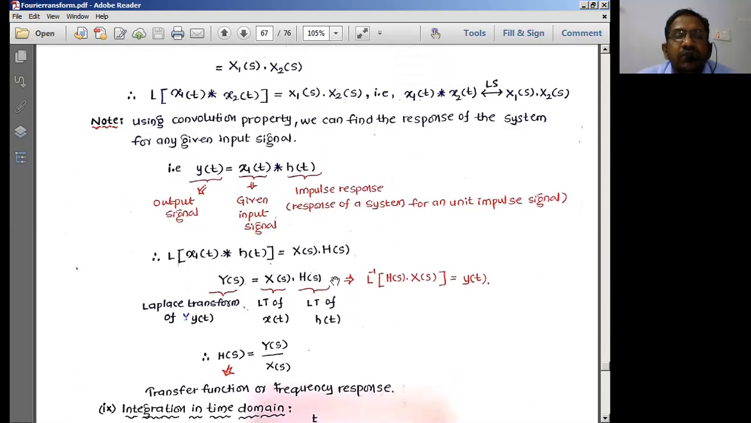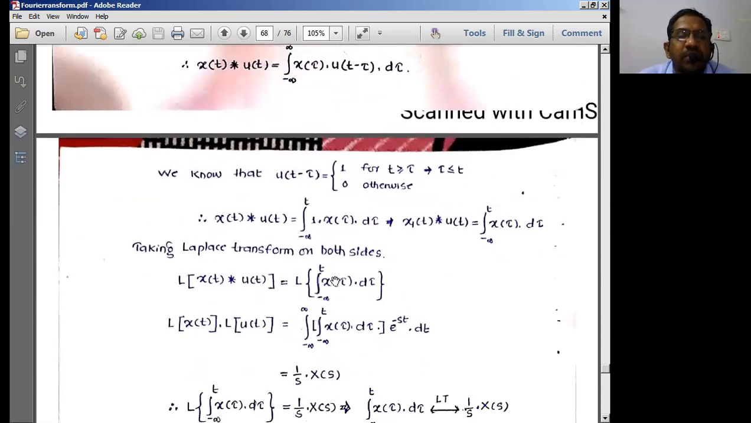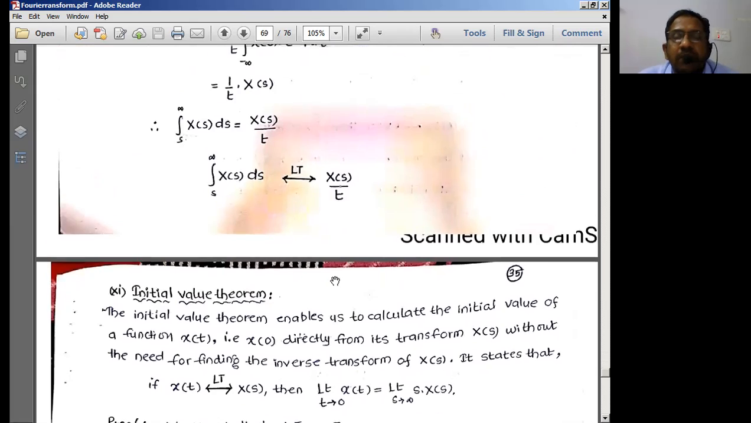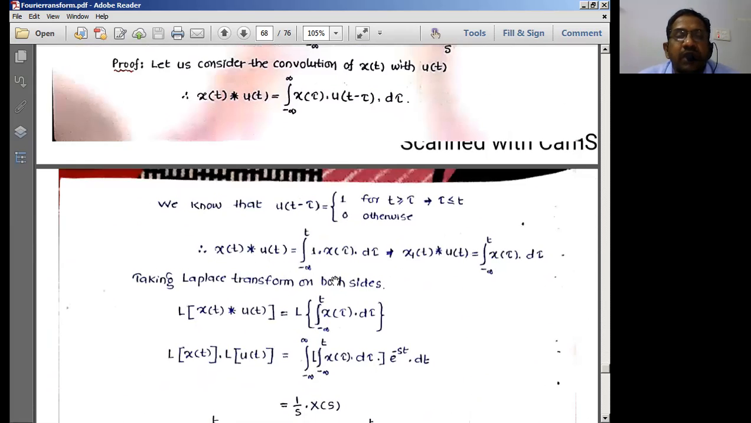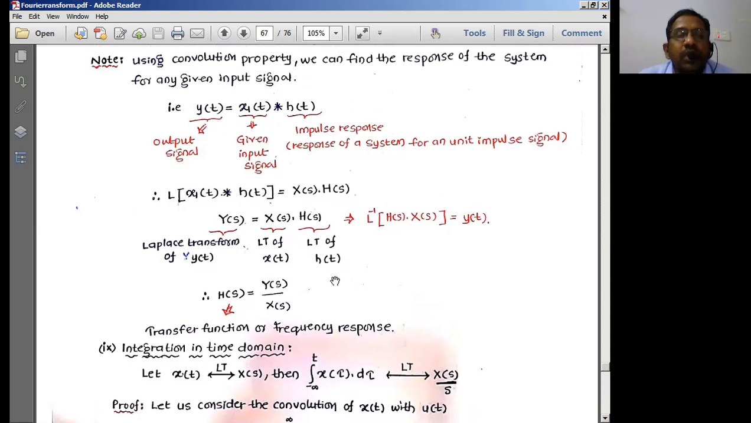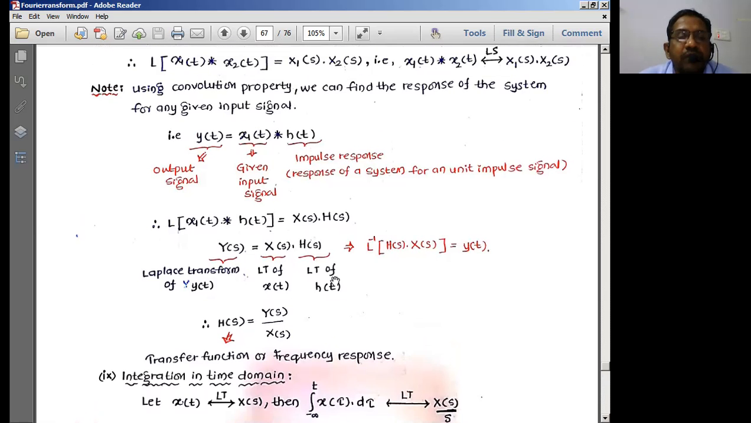Other properties, like the integration property in the S domain and the T domain, are the same as the integration properties which we dealt with in the Fourier transforms as well. But among all this, up to here is going to be very important for us.